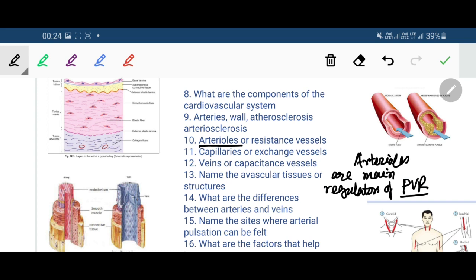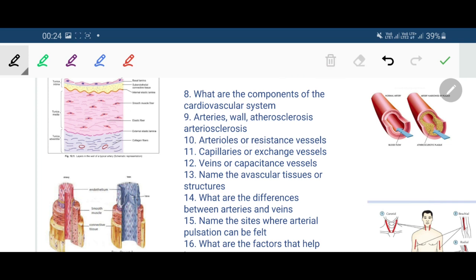And by contraction and relaxation of their walls, the arterioles can alter or change the peripheral vascular resistance, and if the peripheral vascular resistance is changed, BP is changed. So alteration and regulation of the blood pressure is the chief function of the arterioles. Arterioles are also known as the resistance vessels. So we have covered the arterioles as well.